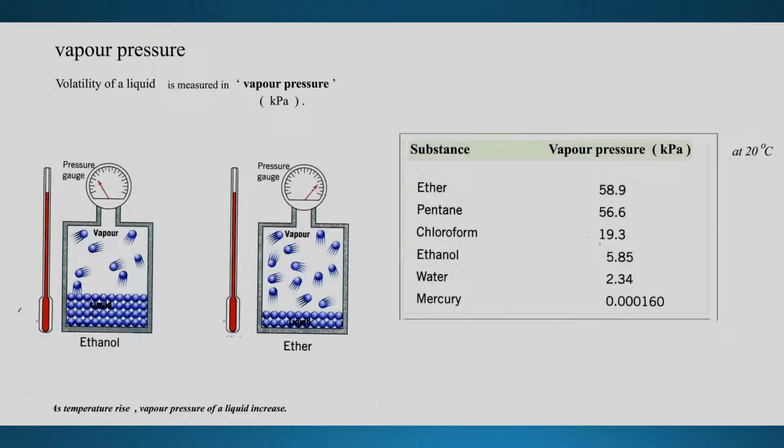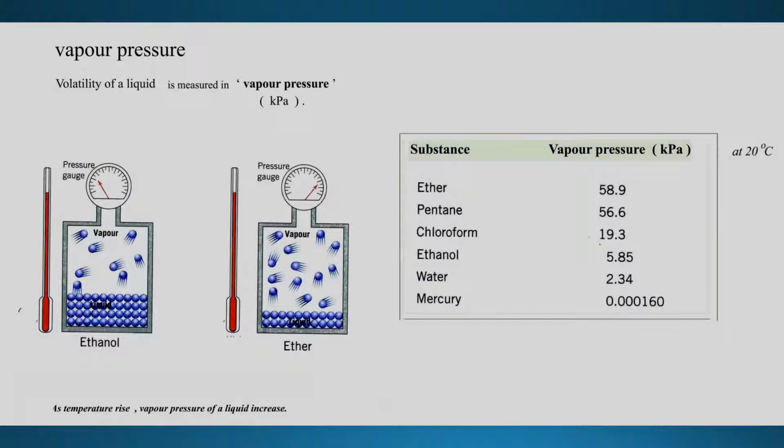And on the table, I show a chart. This chart shows all substances at 20 degrees, and how they react. Some will have a very high push, like ether. That means they really want to be gas. And some substances, like mercury, don't push at all. It seems that they don't want to be gas. Very few will be gas.